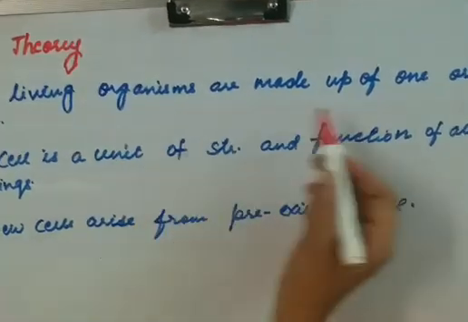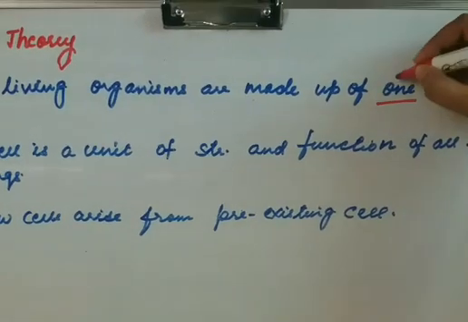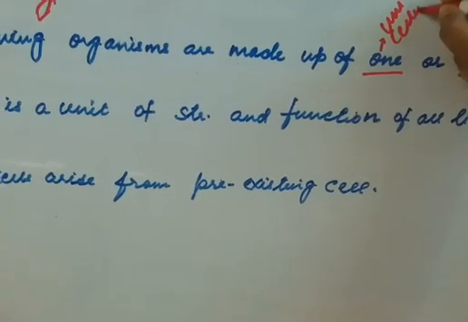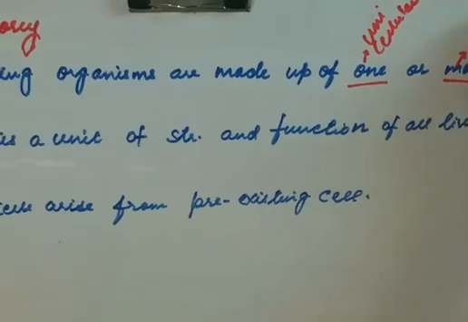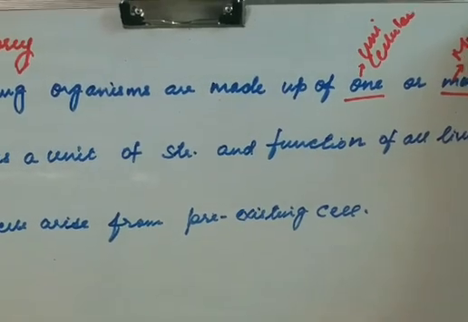All living organisms are made up of one or more cells. If it is made up of one cell, it is unicellular. If it is made up of more than one cell, then it is multicellular.